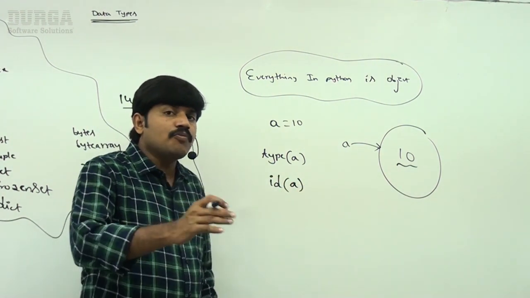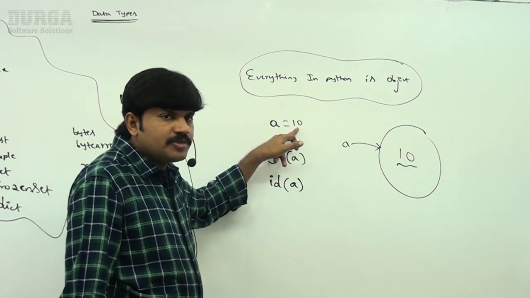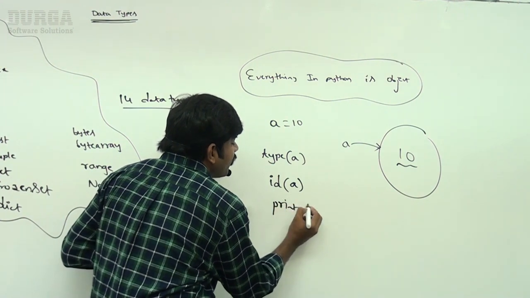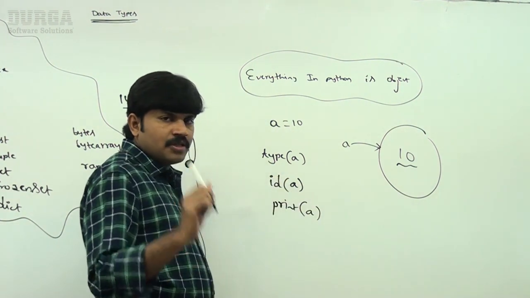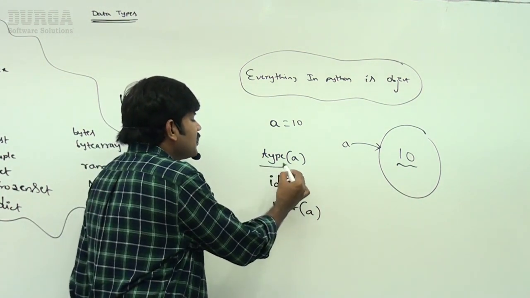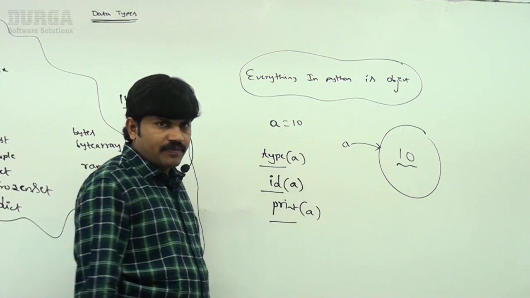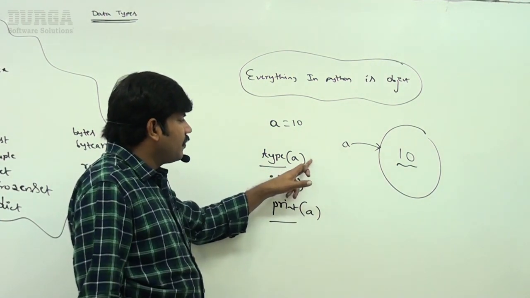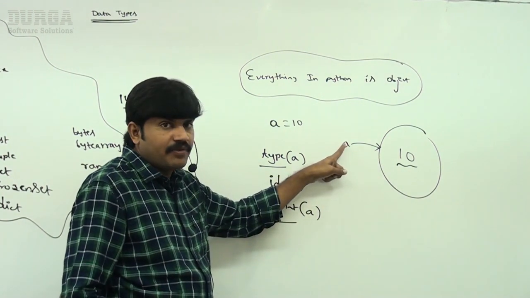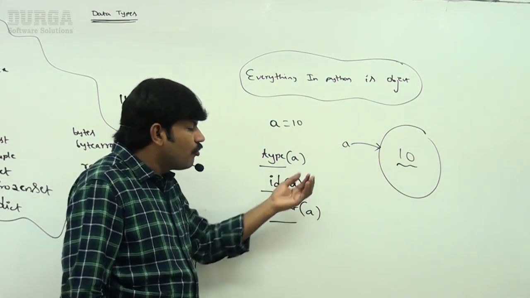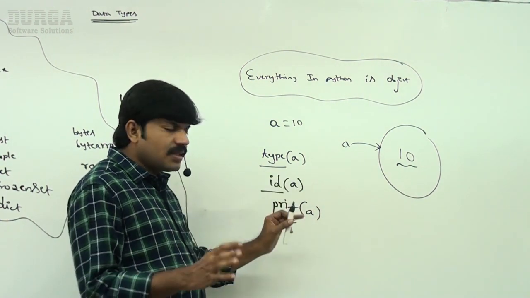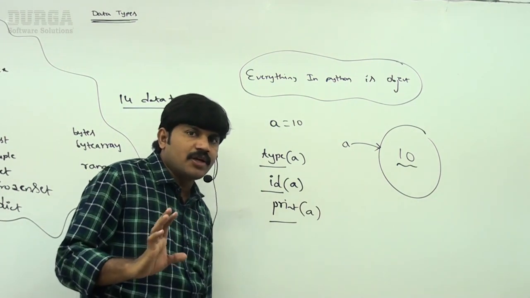Next, I want to print the value of a. Can you please spell out what is the value of a? 10. To print the value of a, we require the print function. So the most commonly used Python inbuilt functions are the type function, the id function, and then the print function. To know the type of a variable, type is the function. To know the address of the object represented by a variable, id is the function. To print the value of a variable, we go for the print function. These are the three inbuilt functions we are most commonly going to use in Python.